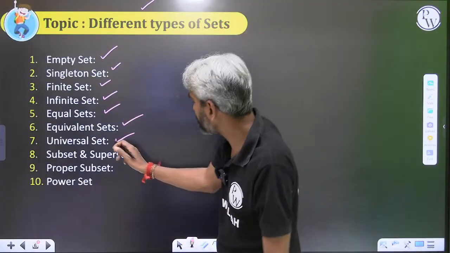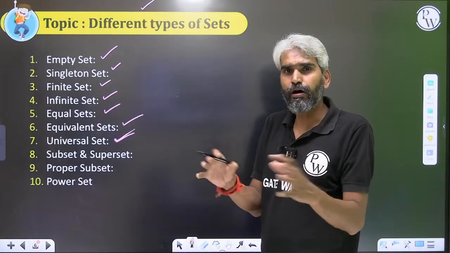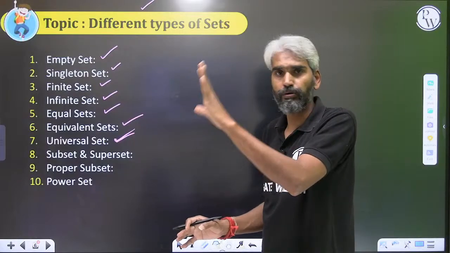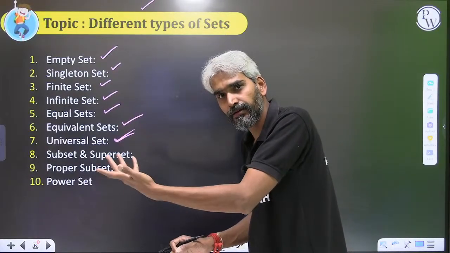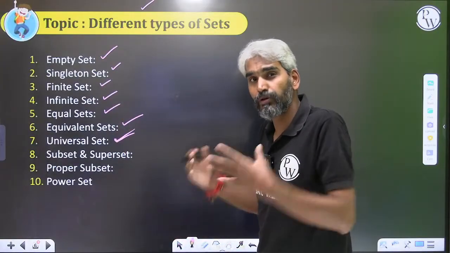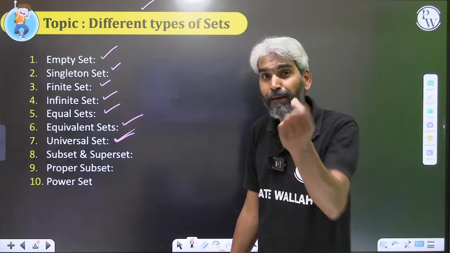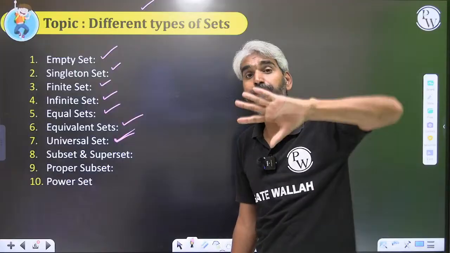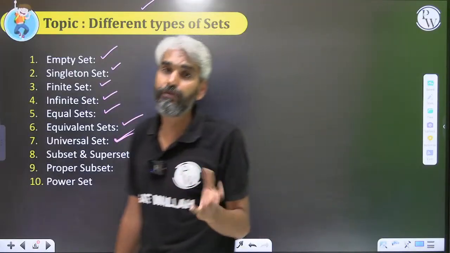So universal set is nothing but a union of all the subsets related to the problem. If we are discussing something related to the students of a university, then the universal set in that scenario will be the set of all the students of that university. At a particular time, you may not be interested in all the students of that university, but that set of all the students of the university will form the universal set.